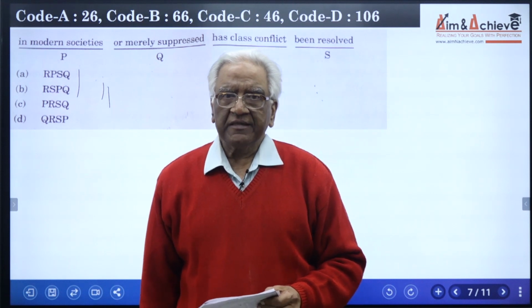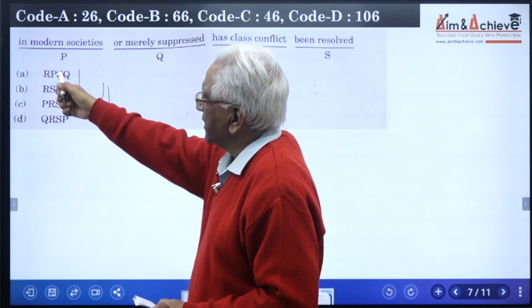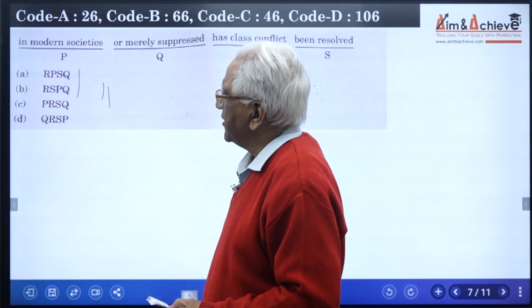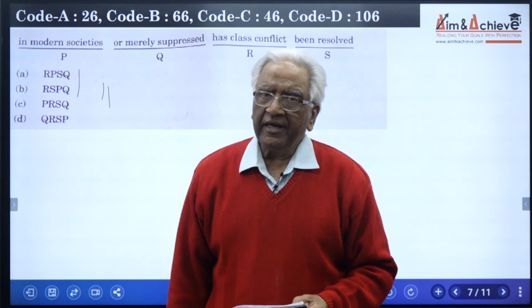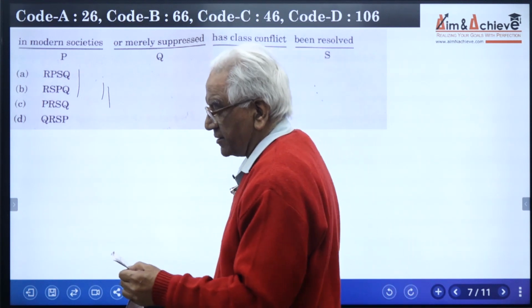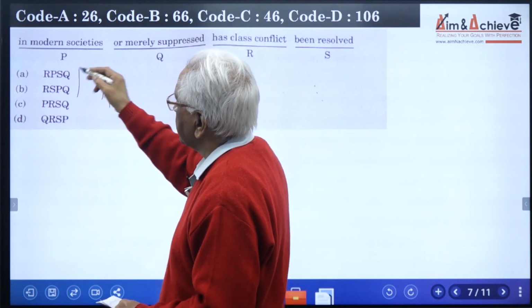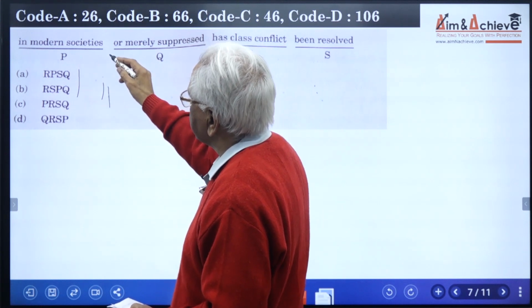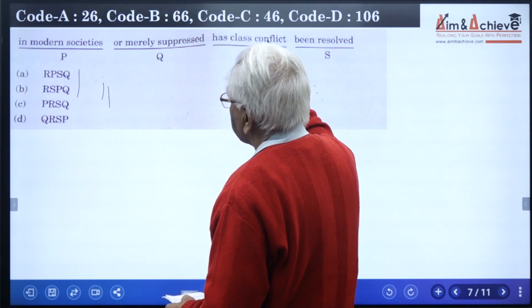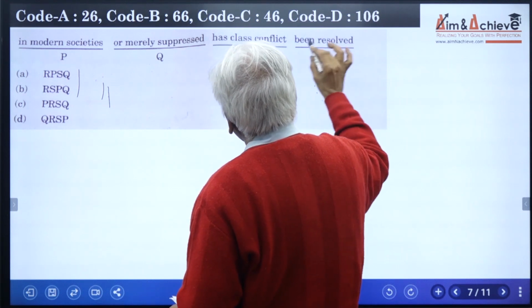So we will focus ourselves first on the options starting with R and look at options C and D only if we are convinced that neither A nor B is correct. So let us read this statement by using option A. In modern societies, or merely suppressed, has class conflict and has been resolved.